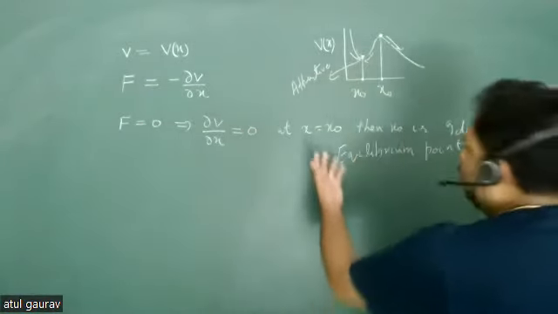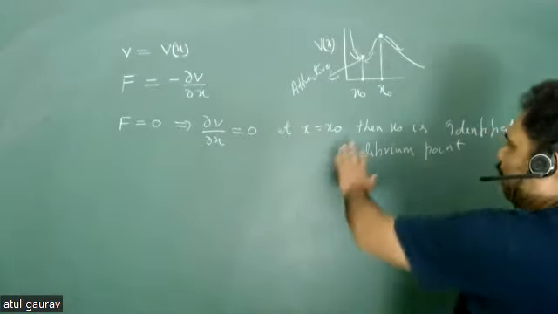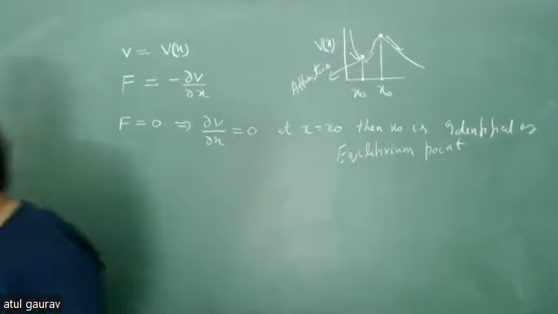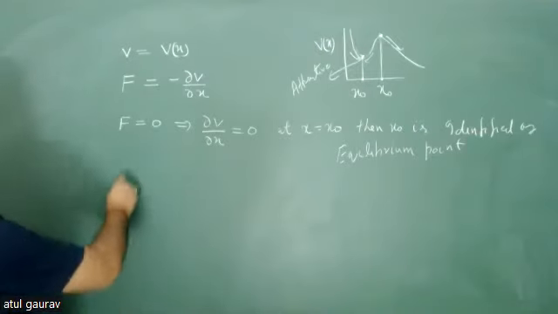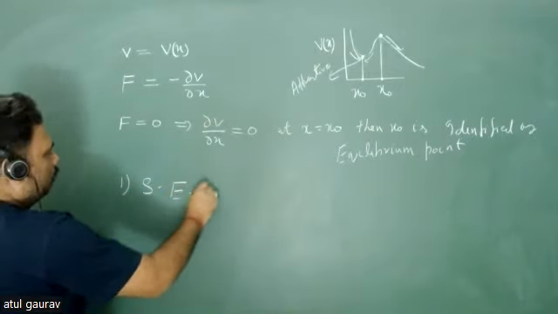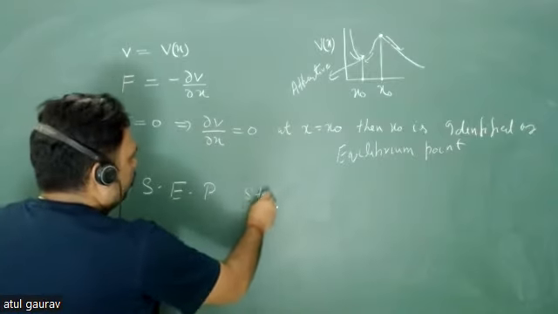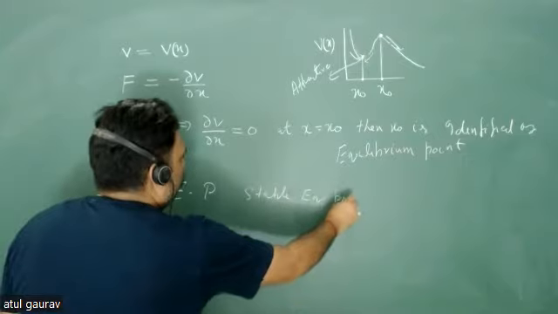So you can see that x equal to x naught can have two different types of property. So why are we giving two different names to these two points? The first point is basically the stable equilibrium point.